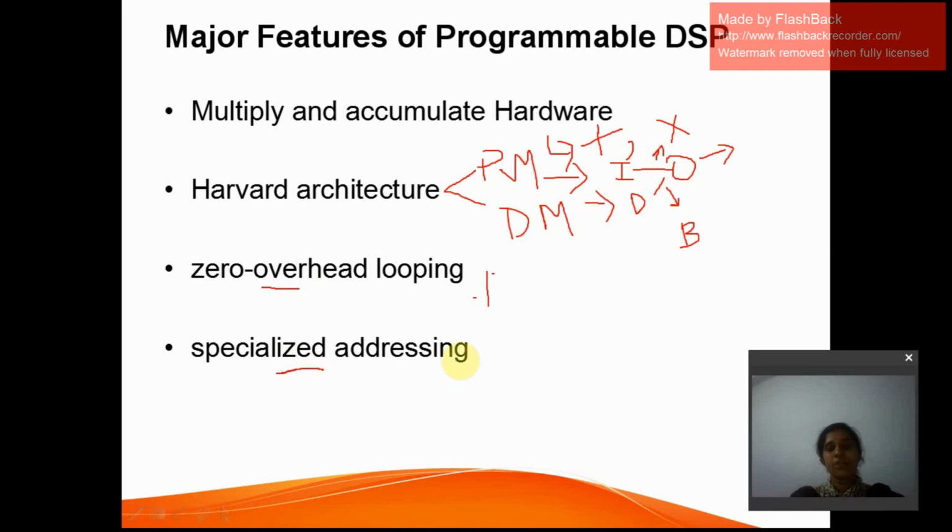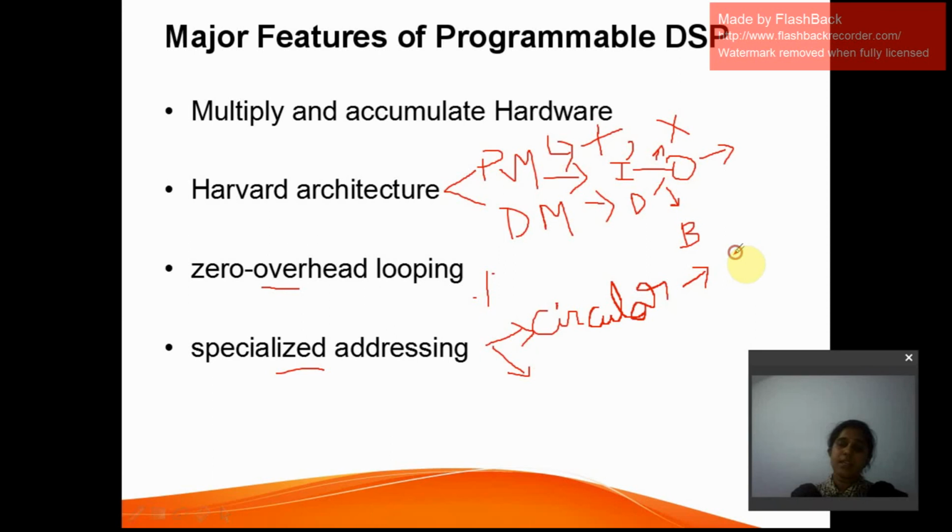And what is the specialized addressing used in these DSPs? There are so many addressing schemes, but generally I would like to mention two. Circular addressing is used in the implementation of digital filters with delay lines.